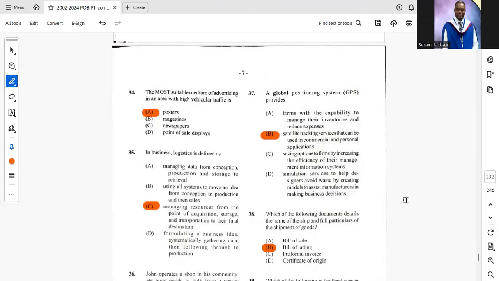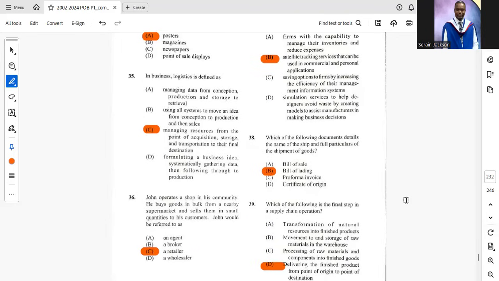The most suitable medium of advertising in an area with high vehicular traffic is A, posters, right? 35. In business, logistics is defined as C, managing resources from the point of acquisition, storage, and transportation to their final destination. We saw that question already.